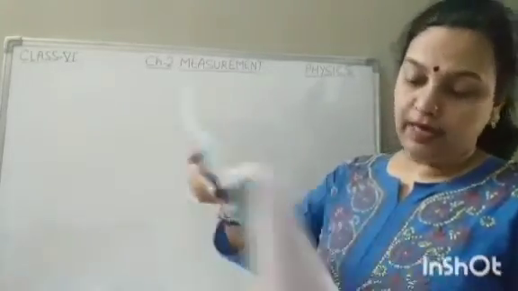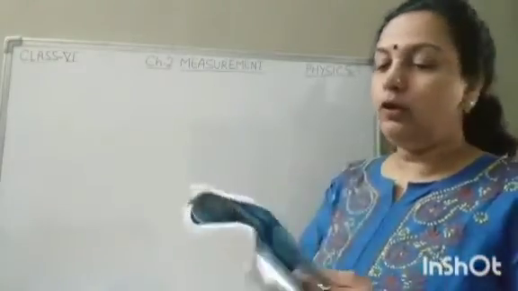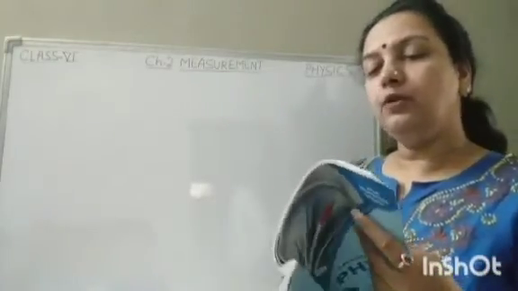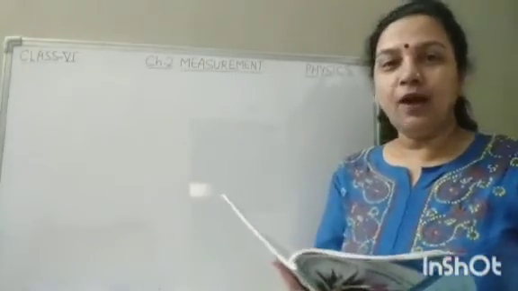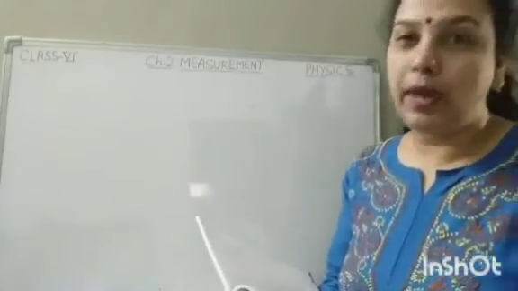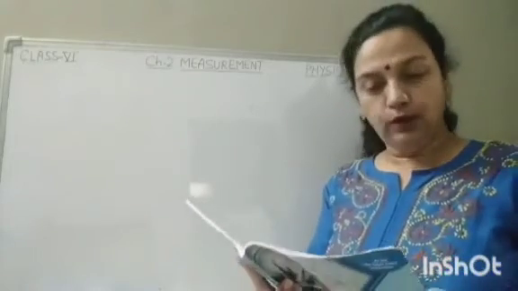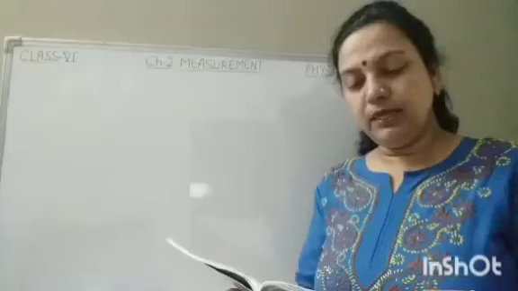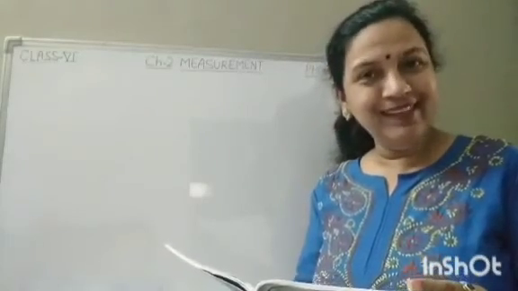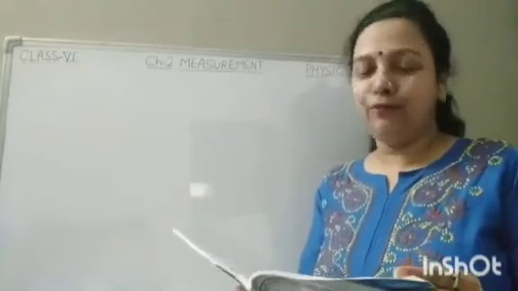Now on next page, page number 44, question 3, the SI unit of area is meter. Just now we have read that it is square meter. So this is false. Now question number 4 is, temperature of human body is measured by laboratory thermometer. Yes, you all know this is false.